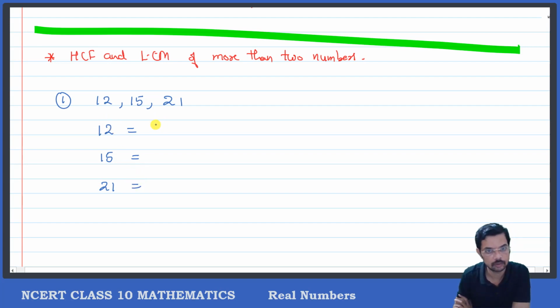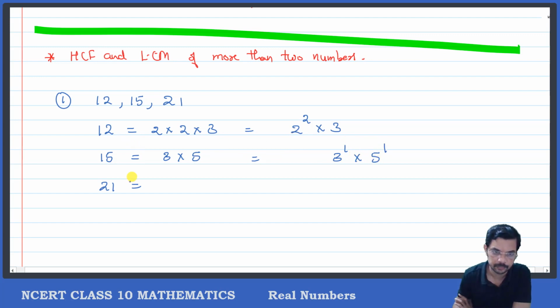So the prime factors: 12 is 2 into 2 into 3, so I can write it as 2 raised to 2 into 3. 15 can be written as 3 into 5, so 3 raised to 1 into 5 raised to 1. Now 21 is 3 into 7, so 3 raised to 1 into 7 raised to 1.